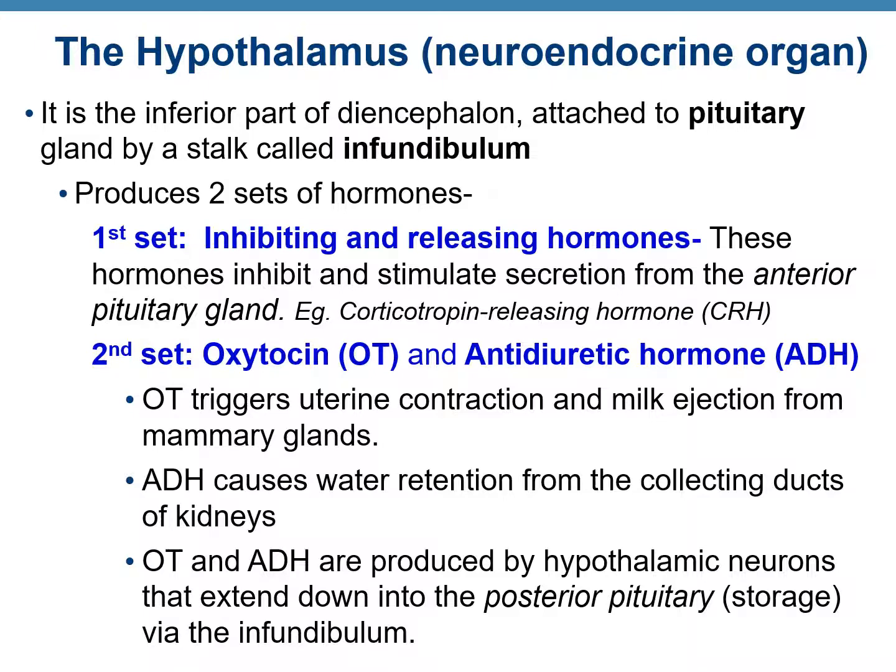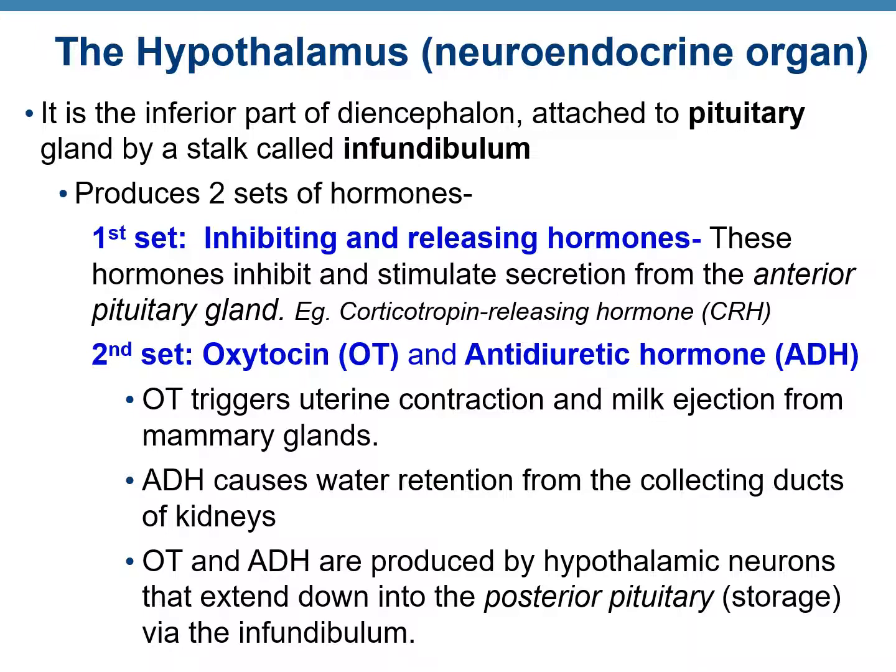It is the inferior part of diencephalon, if you remember from the nervous system, and it is attached to the pituitary gland by a stalk called the infundibulum. I call the hypothalamus the boss's boss because it controls the pituitary gland. The pituitary gland is the master endocrine gland, or the boss, because it controls the functioning of several other endocrine glands. So the hypothalamus, because it is controlling the pituitary, is the boss of the boss.